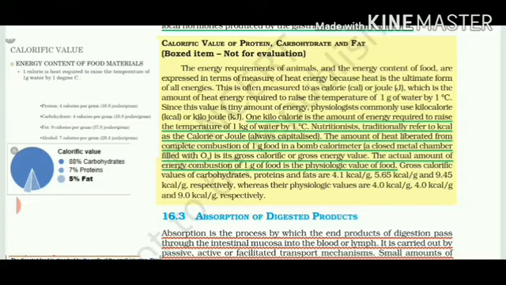Here you have to learn the basic thing that in case of proteins, the gross calorific value is 5.65 kilocalorie. For carbohydrates, it is 4.1 kilocalorie, and for fats, it is maximum, that is 9.45 kilocalorie per gram of food item. So this gives us a clear idea of how much heat energy is liberated whenever we eat any particular amount of food material.